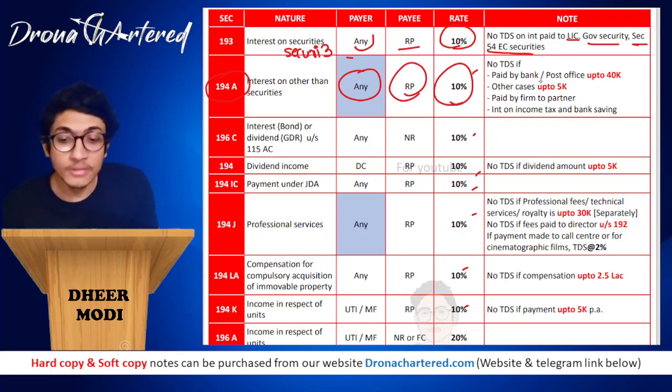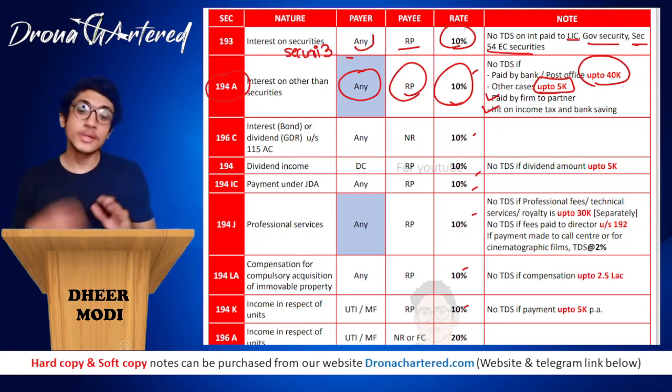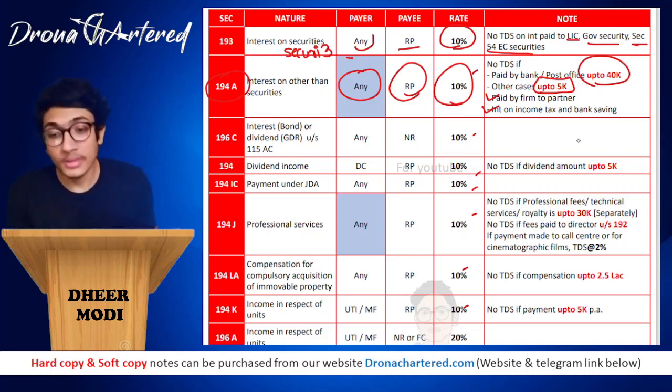No TDS if it is paid by bank or post office up to 50,000. In other cases, the limit is 5,000. If any interest is paid by the firm to the partner, or any interest on income tax refund and bank saving, on these there will be no TDS. Otherwise, there will be TDS on interest other than securities at the rate of 10%. Okay, so for bank and post office, it is 40,000. For other cases, it is 5,000.